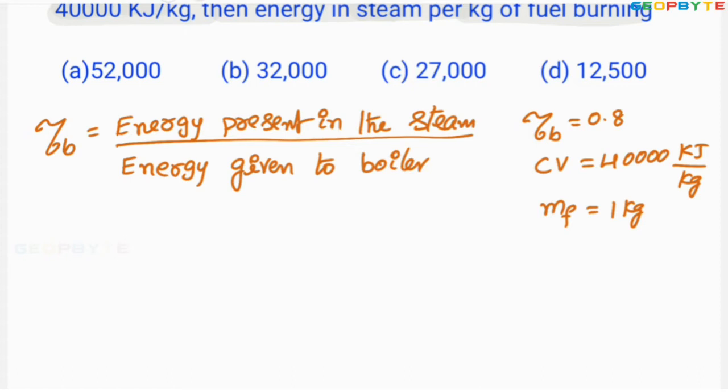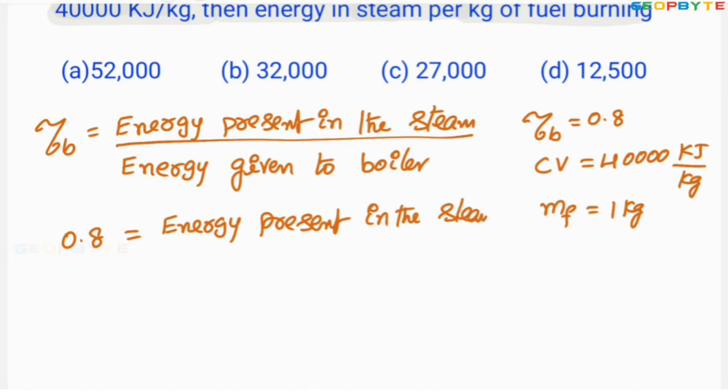Here boiler efficiency is 0.8, equal to energy present in the steam divided by energy given to the boiler, which is mass of the fuel multiplied by calorific value.